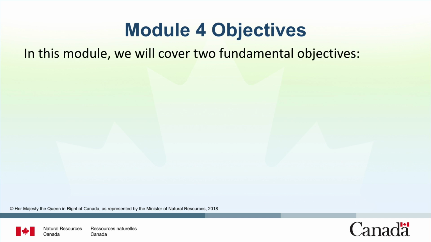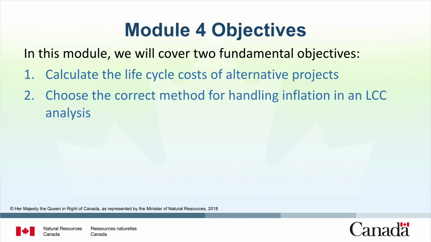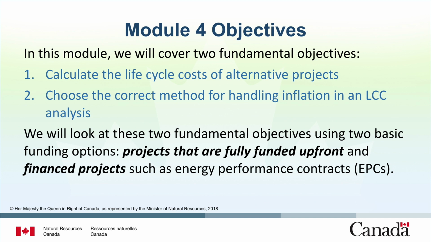In this module, we will cover two fundamental objectives. First, we will calculate the life cycle cost of alternative projects. Next, we will choose the correct method for handling inflation in a life cycle cost analysis. We will look at these two fundamental objectives using two basic funding options: projects that are fully funded upfront and finance projects such as energy performance contracts, or EPCs.